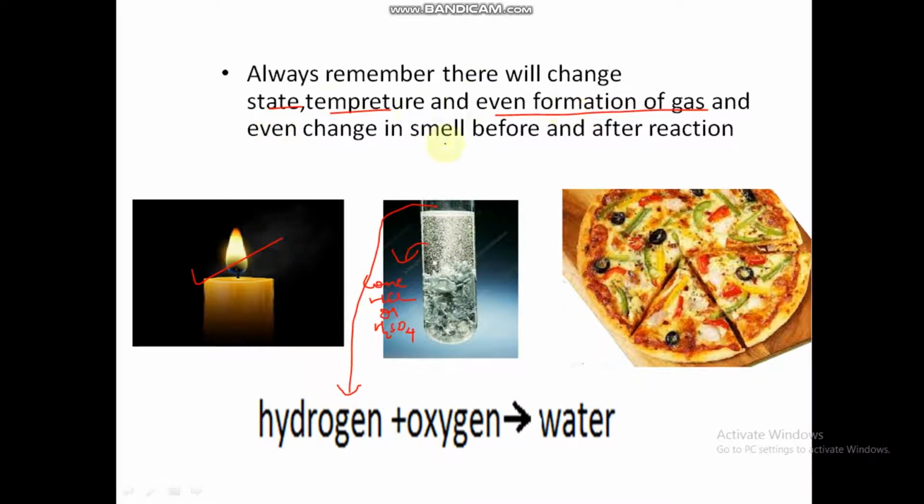When food is cooked, there will be a change. Before cooking the food, there will be no smell, and after cooking there will be a smell change. When hydrogen and oxygen both react, they give rise to water, where these both are gases, right? And water is a liquid, as you know, right guys? So these all are chemical reactions.